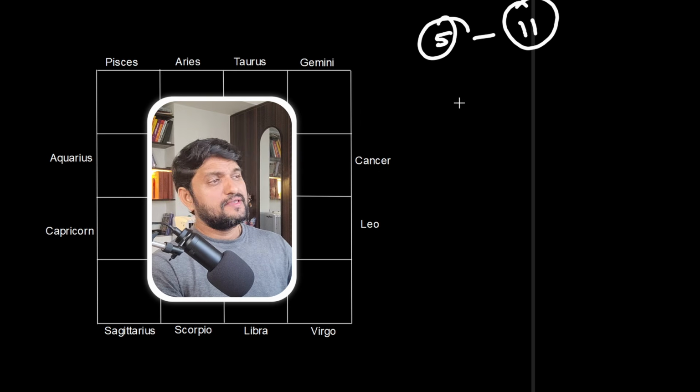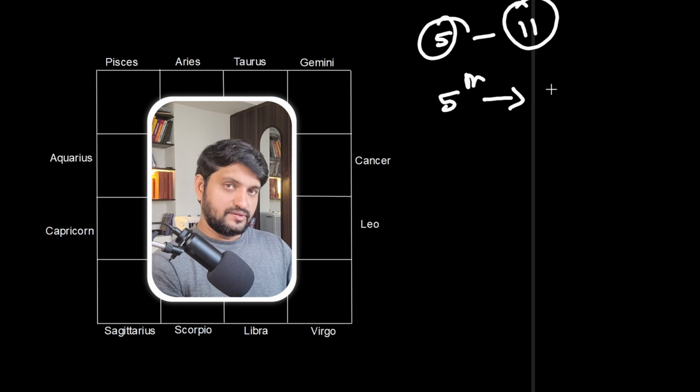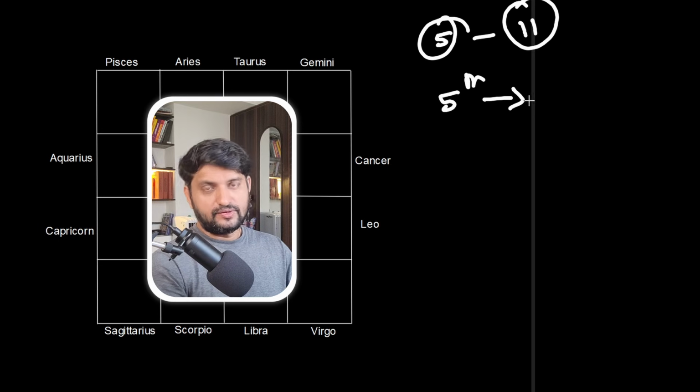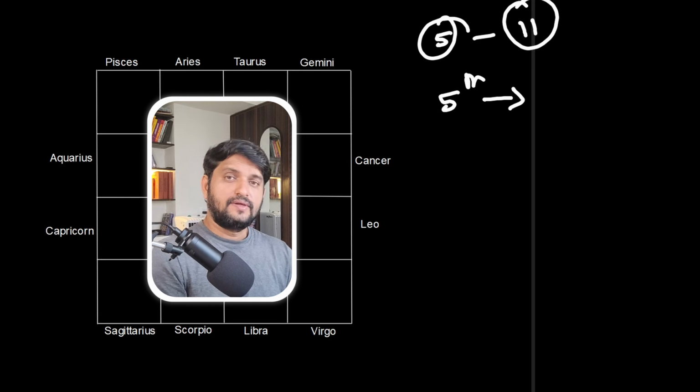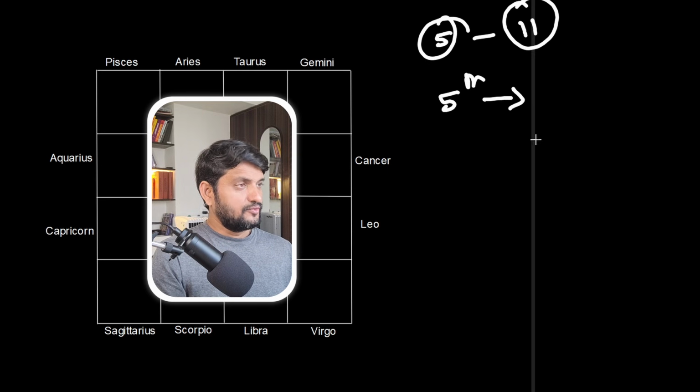Okay, why does the 5th house denote wealth? See, first we should understand the 5th house is the significator for the Purva Janma Punya. Whatever good karma we have done in a previous life will be represented by the 5th house. If your 5th house is well placed, that means you have done a lot of good work and accumulated good karma and good punya. So because of the good punya, in this life you will live a wealthy life and a peaceful life.